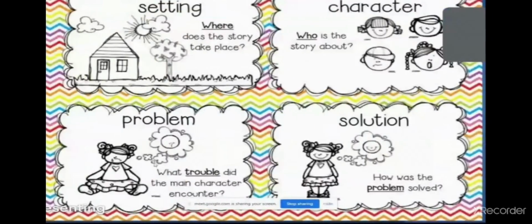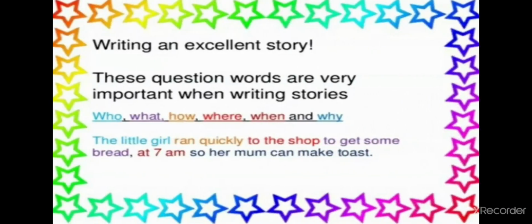So setting is where the story takes place, character is who the story is about, problem is what trouble the main character encountered, and the solution is how the problem was solved. So these are some of the checklist items you can also say.